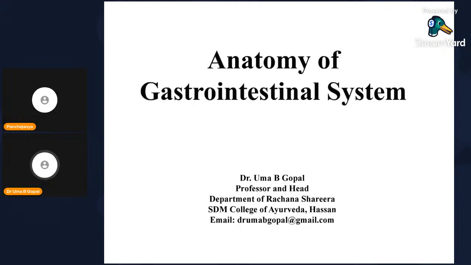Now we'll go on with the anatomy of the gastrointestinal system, as it is a very large system made up of so many parts together. I'm going to split it. So whatever is possible today in 1 hour, I'll take, and the rest of the things I'll take in the next lecture. Okay, thank you. So we'll start with anatomy of gastrointestinal system.